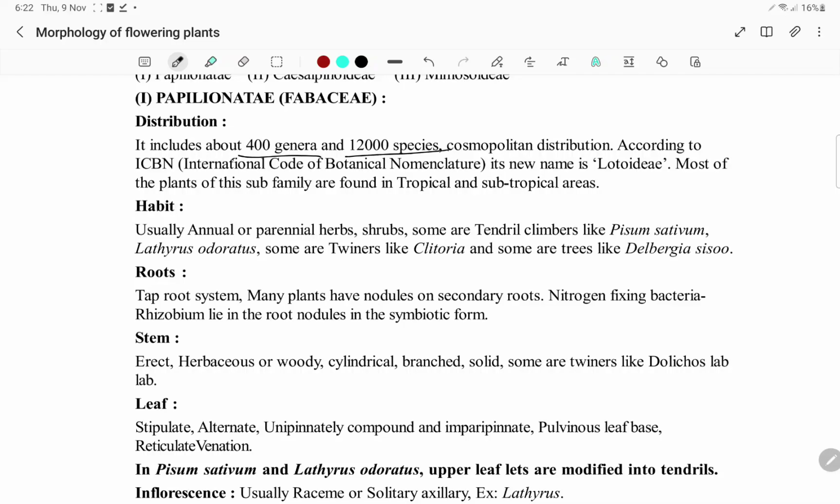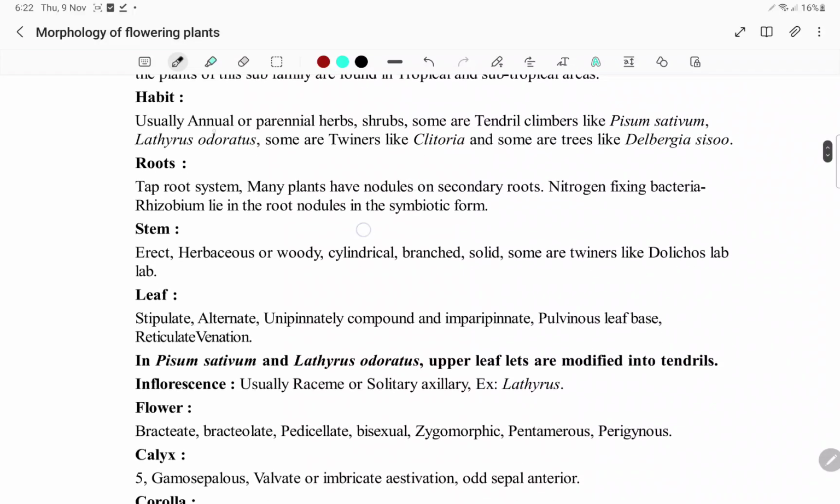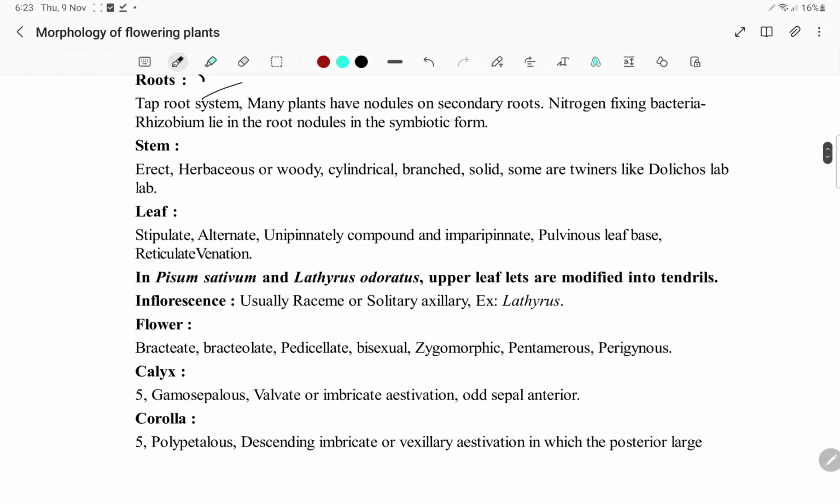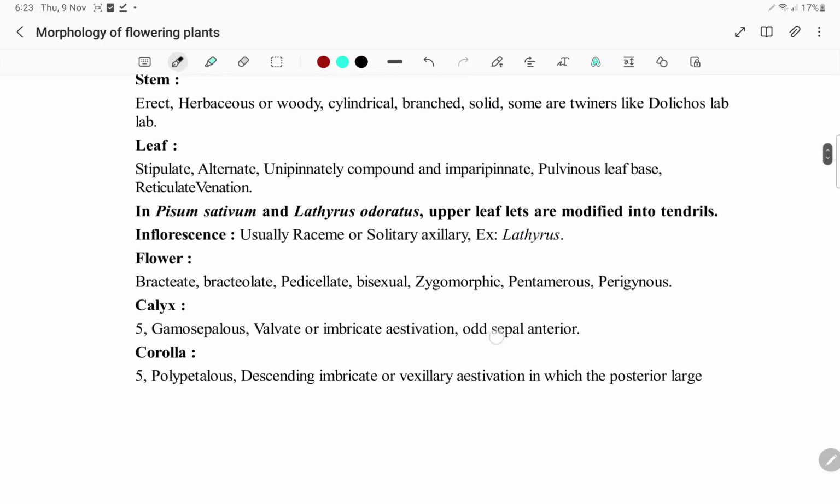Most of the plants of this subfamily are found in tropical and subtropical areas. They are usually annual or perennial herbs, shrubs, some are tendril climbers like Pisum sativum, Lathyrus odoratus. Some are twiners like Clitoria, some are trees like Dalbergia sissoo. They have a taproot system because they are dicots. Many plants have nodules on the secondary roots. Nitrogen fixing bacteria Rhizobium live in the root nodules in symbiotic form.